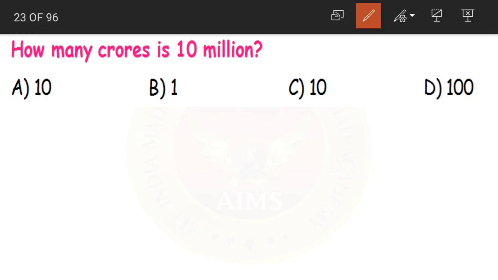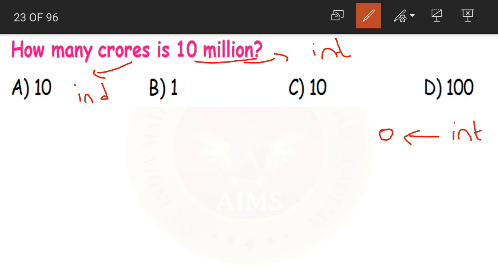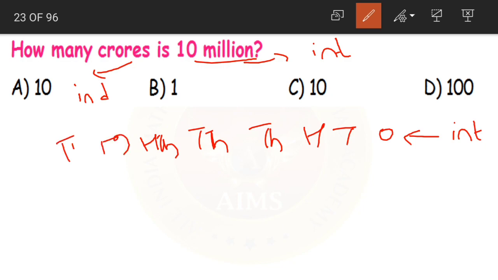See children, the easy way to solve this is to first write that 10 million is from the international system and crores is from the Indian system. Yes or no? Yes. So first let us write both. Let us write international first: ones, tens, hundreds, thousands, 10,000s, 100,000s, millions and 10 millions.